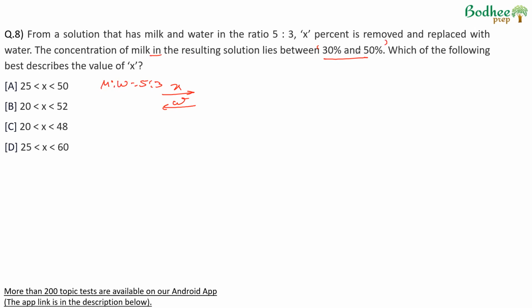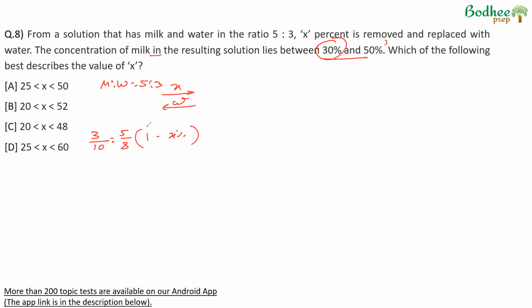Okay. Now, if the concentration of milk is 30%, we can say that the final concentration, which is 3/10, is equal to the initial concentration 5/8 for milk into 1 minus the percentage removed. The formula for removal replacement.